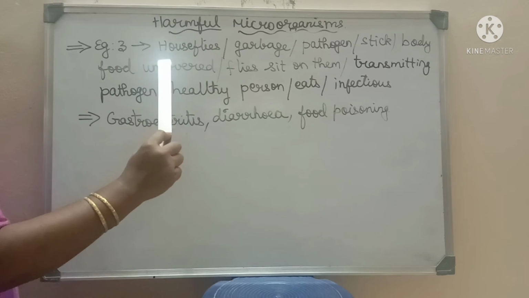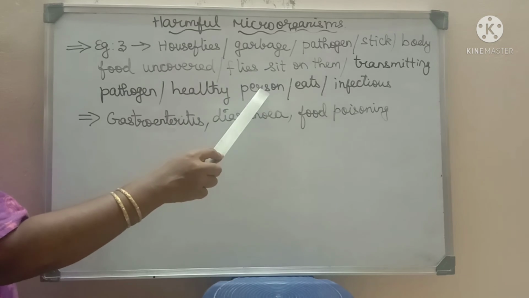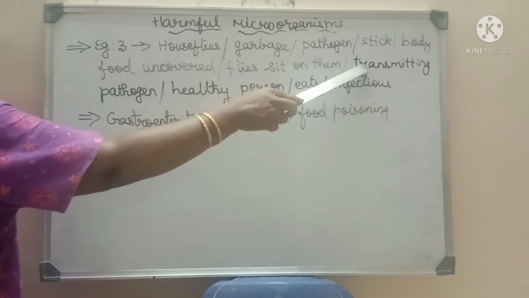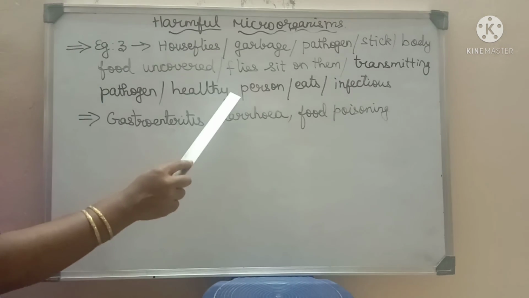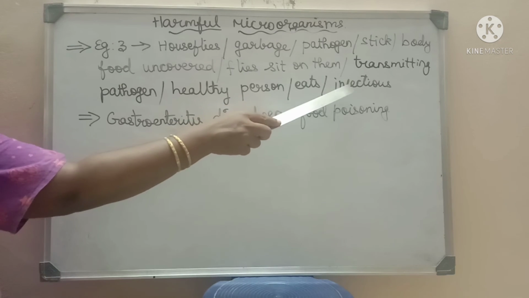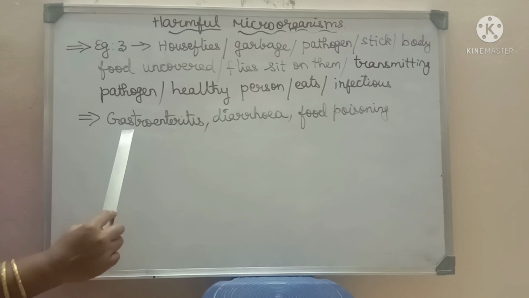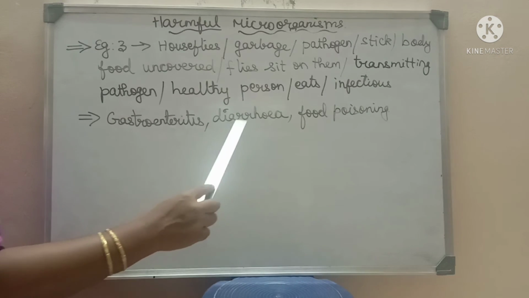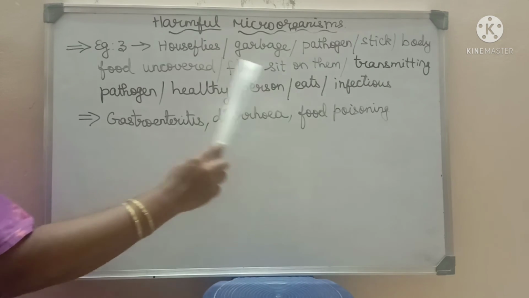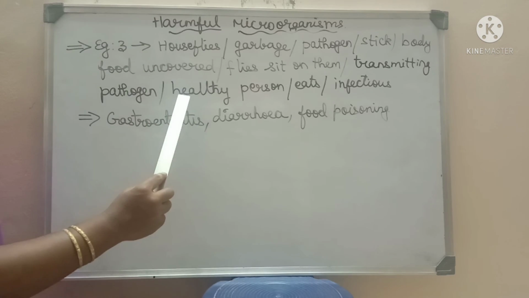When the same food is taken by a healthy person, the pathogens get transmitted to the healthy person and cause disease. Diseases such as gastroenteritis, diarrhea and food poisoning are caused by these means.